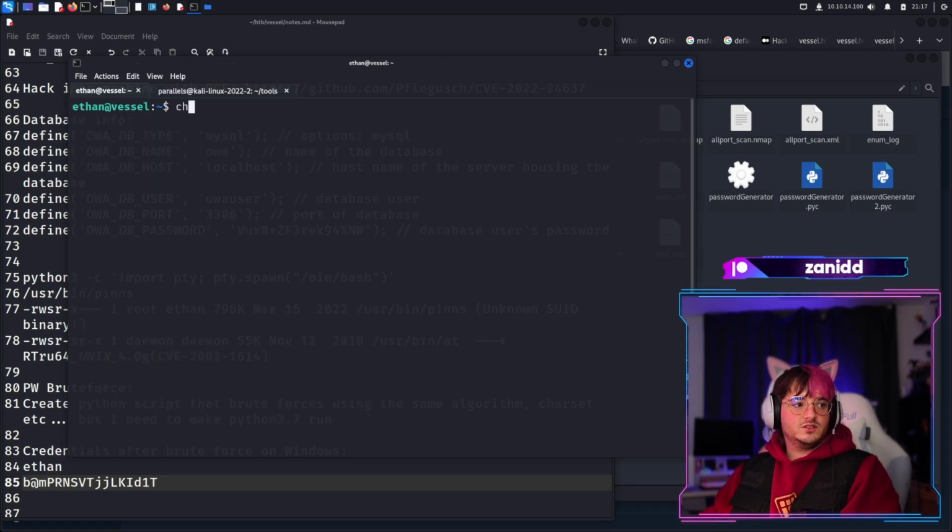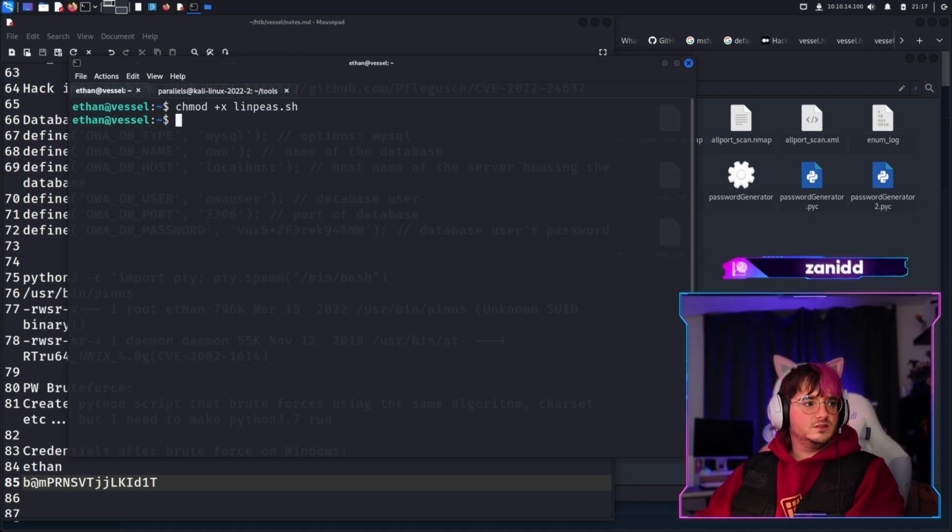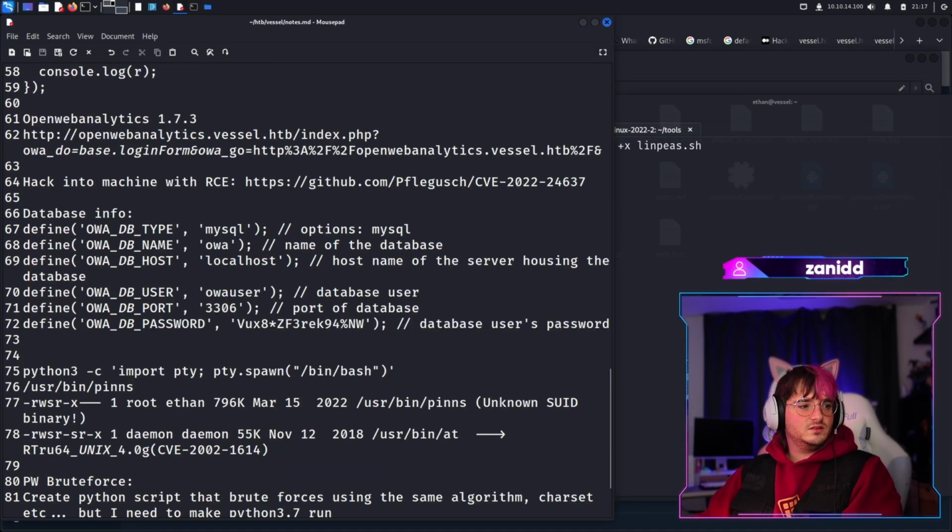We do a chmod plus x to linkeys. Wait, didn't we already do that? I'm pretty sure we already did that. Right? Maybe not.